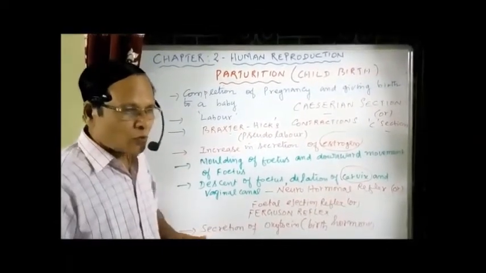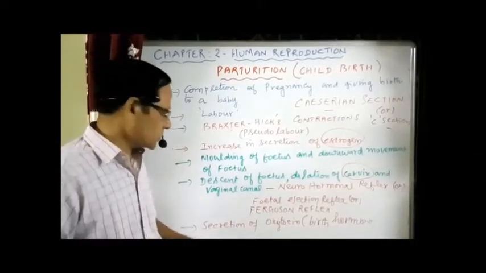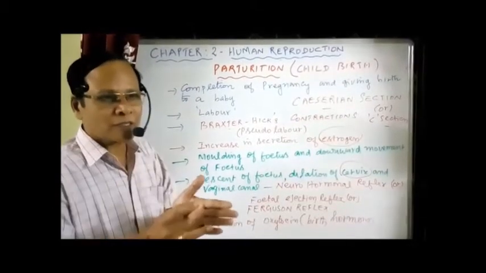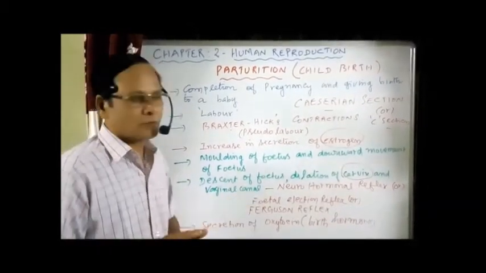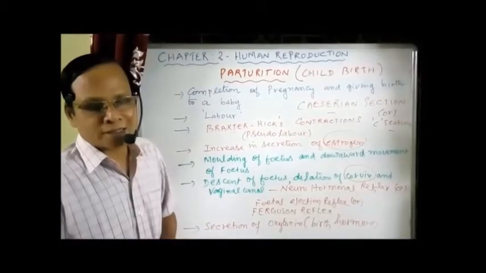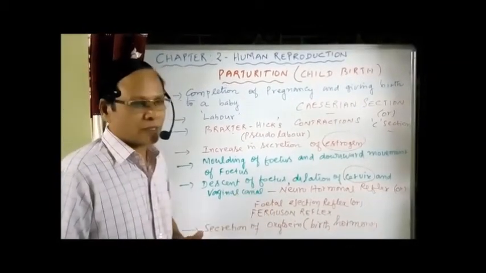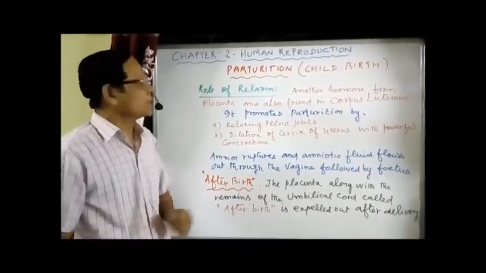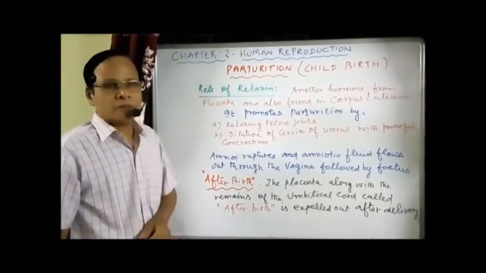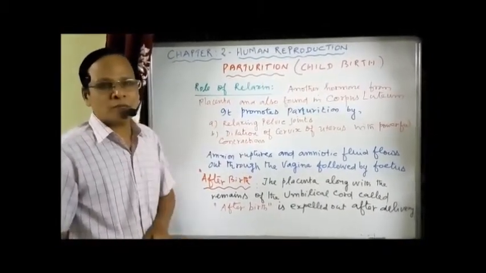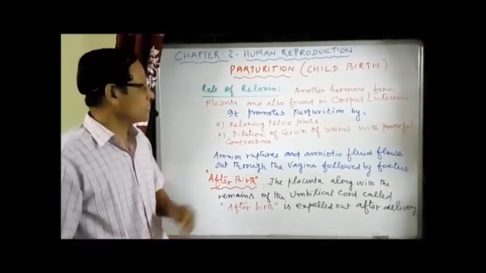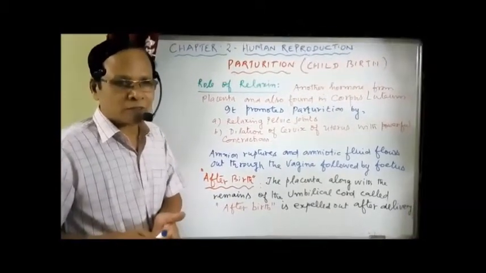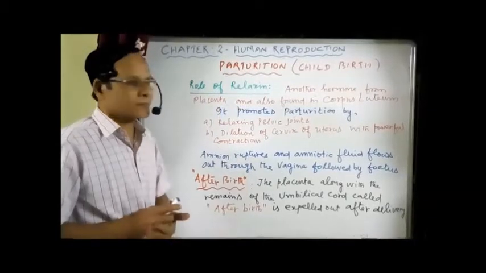During parturition, what is the role of another hormone? Oxytocin is responsible for the powerful contractions of the uterine muscles for expelling the baby towards the outside, hence called the birth hormone. Another hormone is relaxin. What is its role and what are the other events happening? I'll tell you. What is the role of relaxin during parturition or childbirth? Relaxin is another hormone normally secreted by the placenta as given in the book, but not mostly. It is also found in the corpus luteum. The corpus luteum is a major structure responsible for the secretion of relaxin.